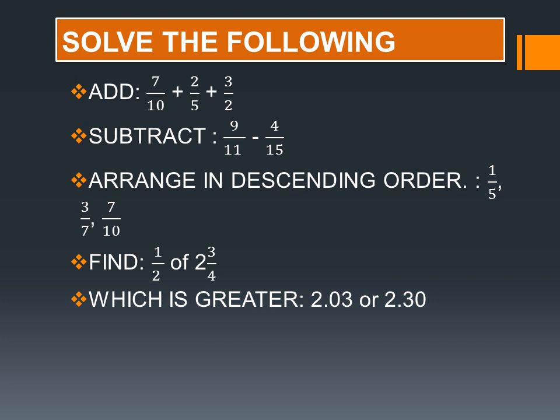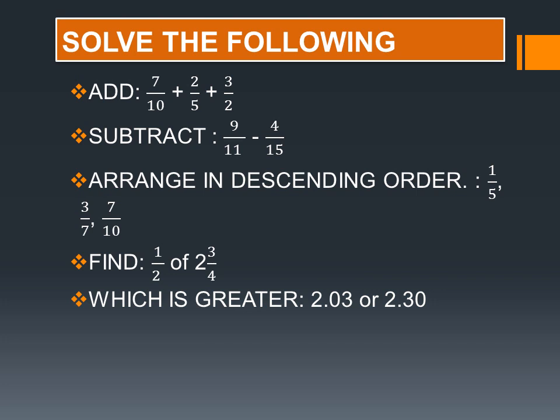Arrange in descending order, also 3 fractions are given. The denominators of all the 3 fractions are different, 5, 7, 10. So you have to find out the LCM of all the 3 denominators and make them the same denominators. After that, you have to arrange the fractions in descending order, that means big to small.